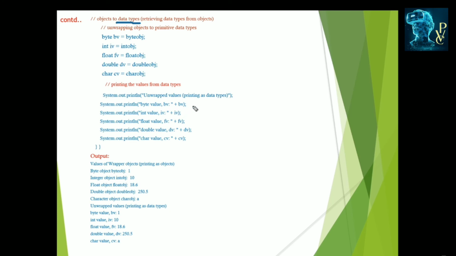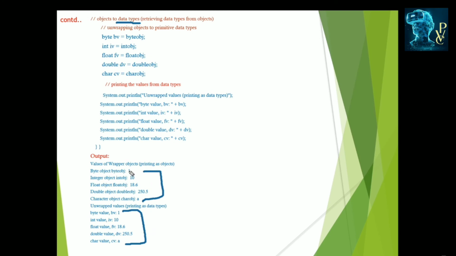And these can be printed like this. bv, iv, fv, dv, cv are the primitive versions of the object's values. Here you observe the outputs are the same, but in the first output these are in object form, and in the second these are in the form of primitive data types.